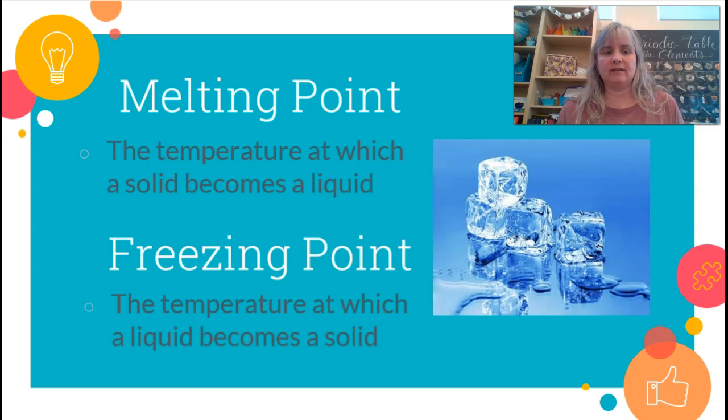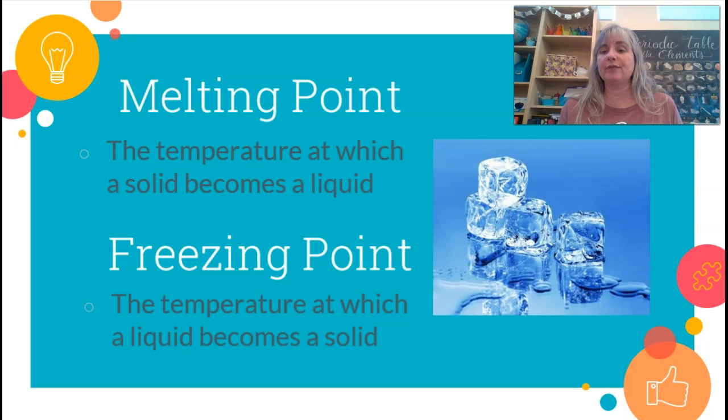Along with the states of matter, we learned about a couple of points. The melting point and the freezing point are here too. I've got a picture of ice here. They're actually the same point. Melting point is the temperature at which a solid becomes a liquid, and the freezing point is the temperature at which a liquid becomes a solid. For water, this point is 0 degrees Celsius or 32 degrees Fahrenheit.